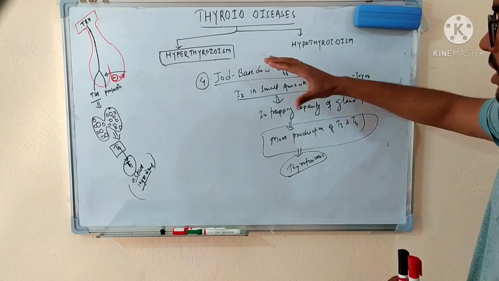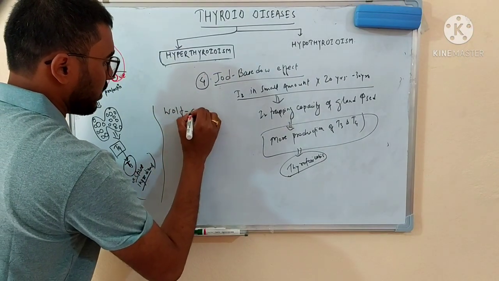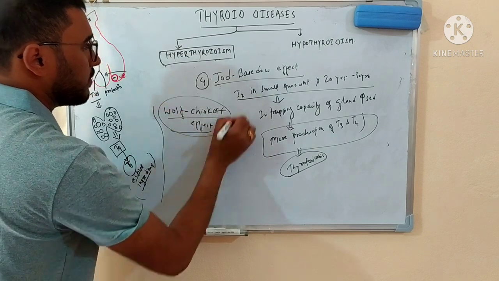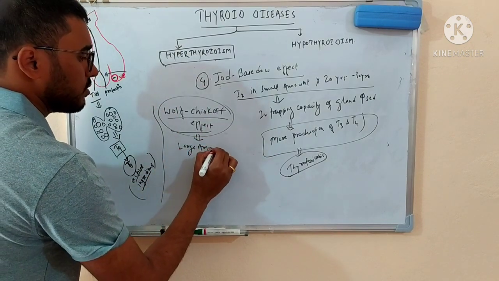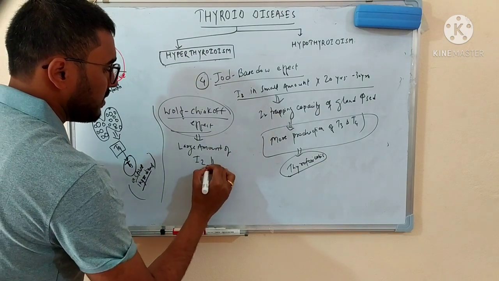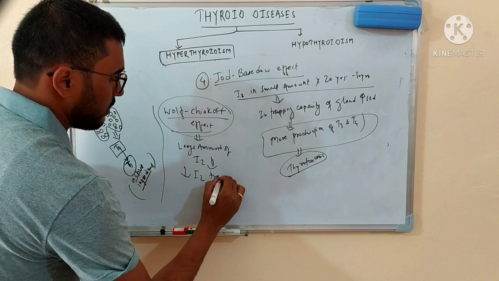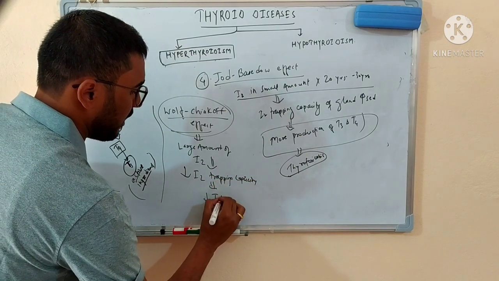There is a just opposite effect, that is the Wolff-Chaikoff effect, which we will discuss later also. This effect is just the reverse of the Jod-Basedow effect. In this effect, we give a large amount of iodine, and this large amount of iodine will decrease the iodine trapping capacity, and will decrease the production of T3 and T4.